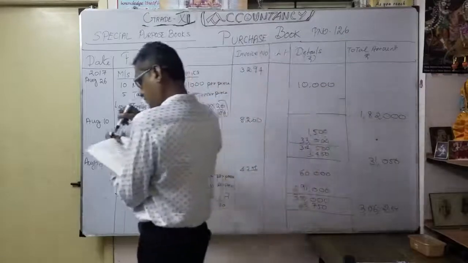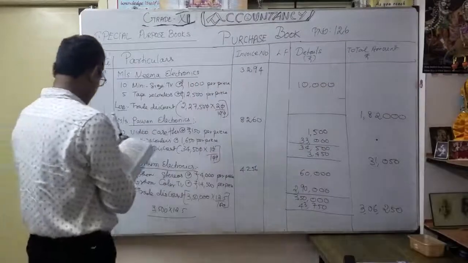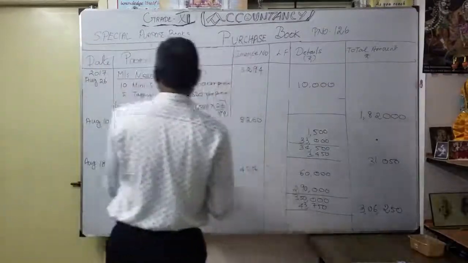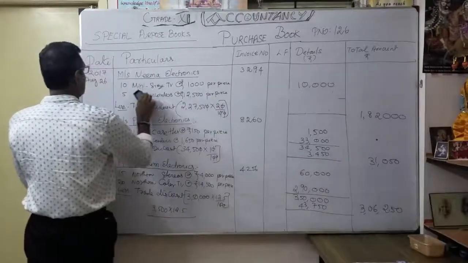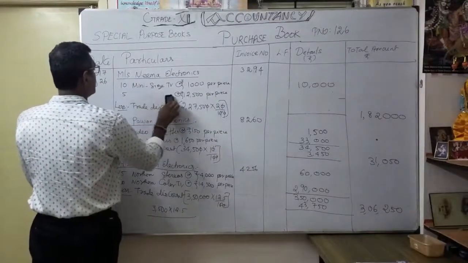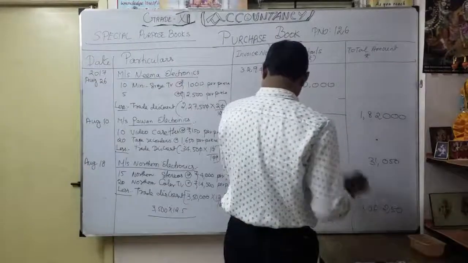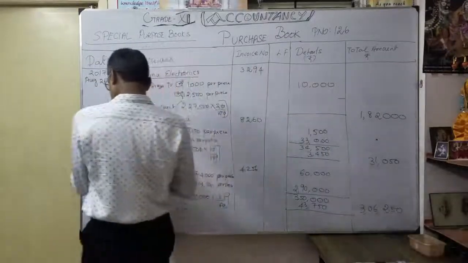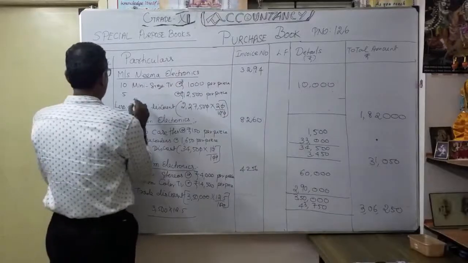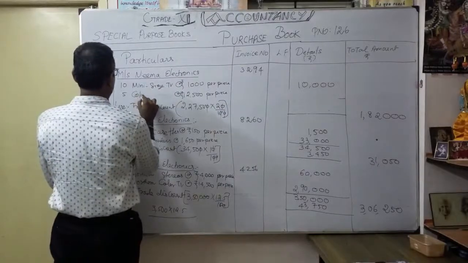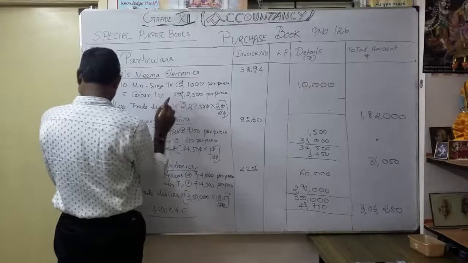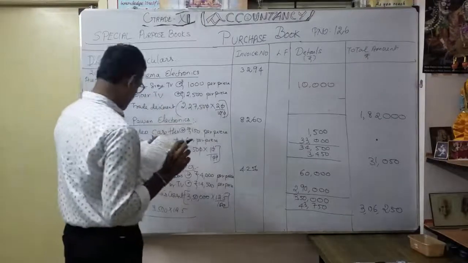Thereafter, next one is 5 color TV at the rate of 12,500. Not tape recorder, 5 color TV. Correct? 5 color TV at the rate of 12,500 per piece.